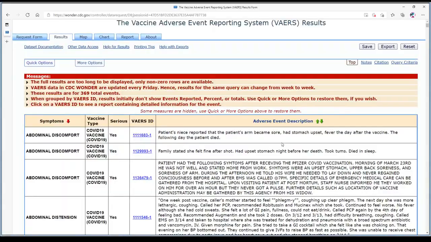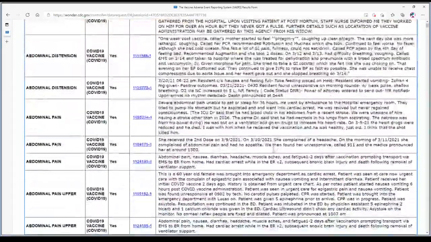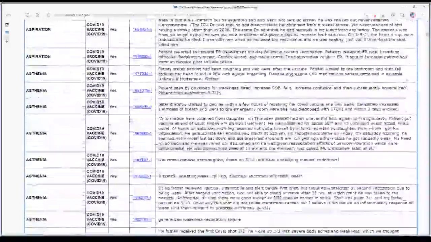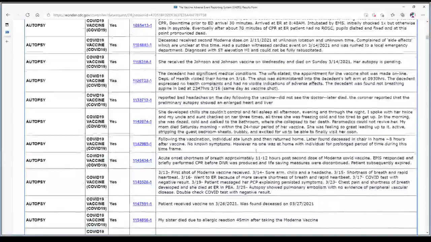Now, the one that I thought would be the most important to come down here is to look specifically at like blood clotting. So I'm going to scroll. Don't mind me scrolling because obviously there are a lot of things in here. And the other thing you're going to find, you have to get specific with that report form because it only goes to a max of 10,000 cases.